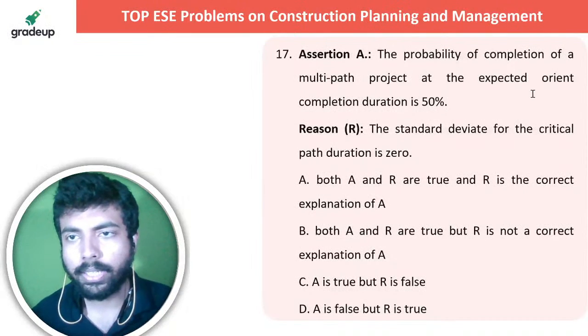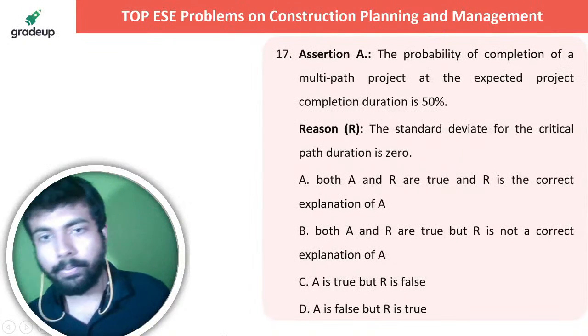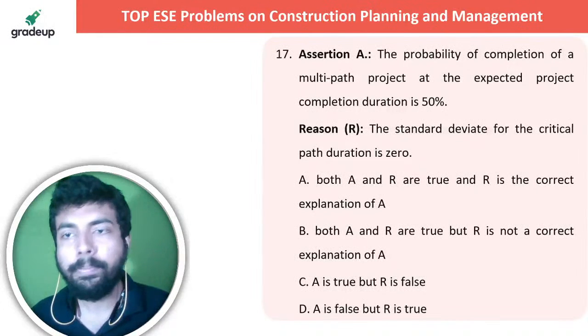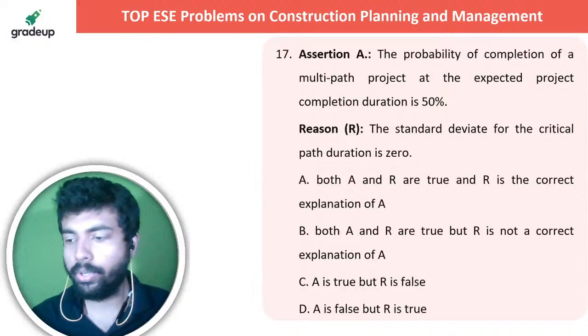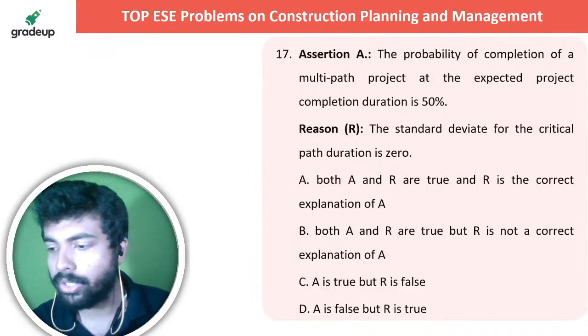Expected project completion था, let me just correct. The probability of completion of a multi-path project at the expected project completion duration is 50%. The standard deviation for the critical path duration is 0.